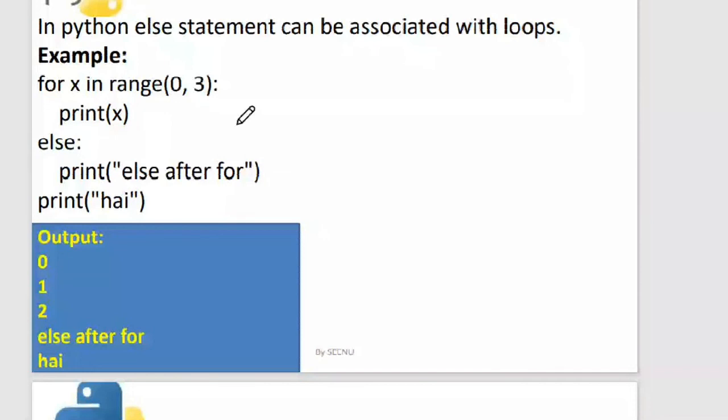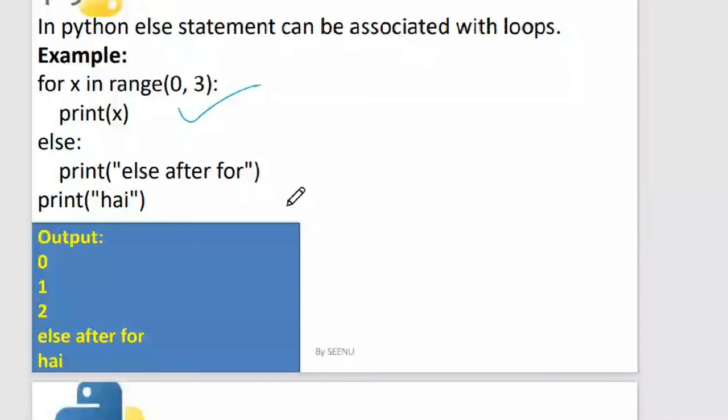But in C programming, there is a difference. In C, you cannot associate else with for and the like, but here you can associate for and else. In C programming, an else should be preceded by an if only. You can have an if without an else, but you cannot have an else without an if in C programming, right?